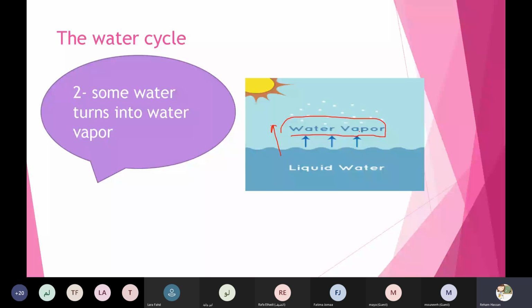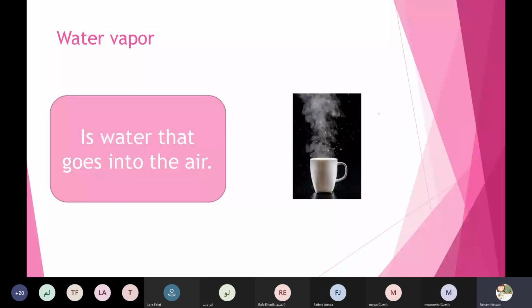Is it the water that goes up into the air, or down in the earth? Up in the air. Yes, into the air. Amazing, honey. Thanks a lot, Munira.